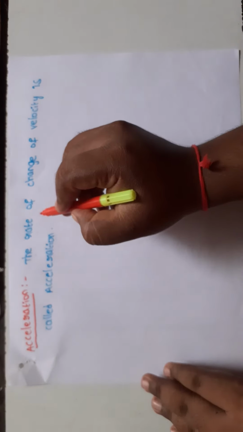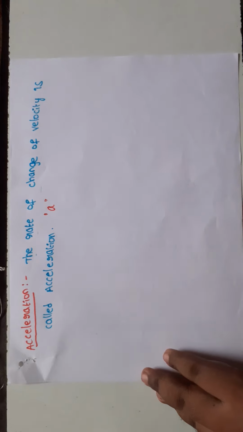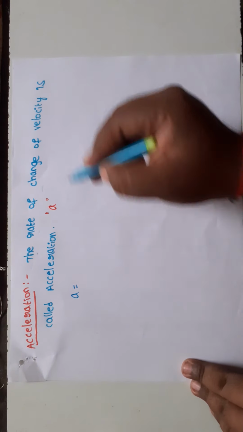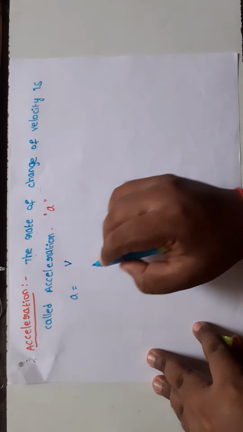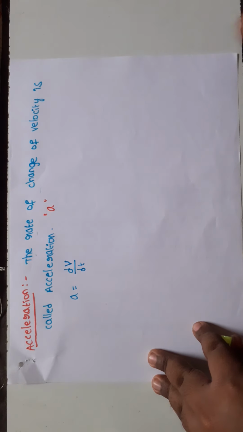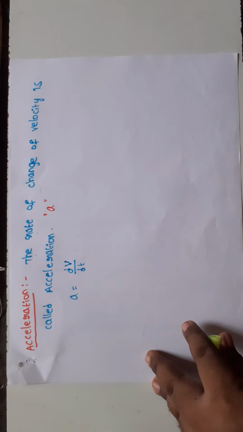Next point, acceleration is denoted by the letter small a. Very very important point. Acceleration is always denoted by the letter small a. What about the formula of acceleration? Acceleration formula, a equal to rate of change of velocity. Velocity is denoted by the letter v. Rate of change of velocity, dv by dt. Differentiation of velocity with respect to time is called acceleration.